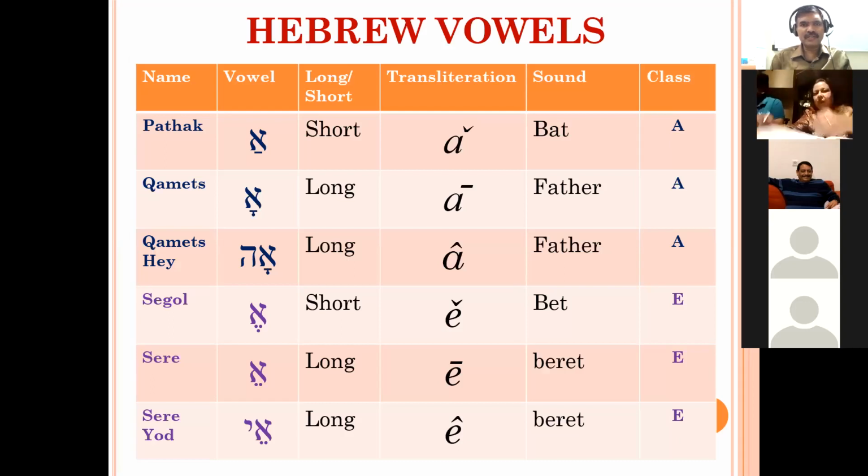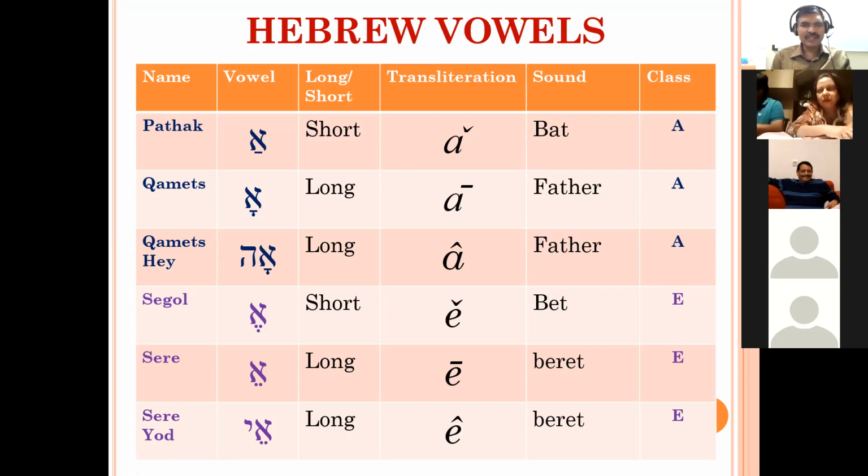Okay, we'll just take a review on all these vowels. We have learned Pathah. It gives the A sound. Circumflex towards downward. It is a short vowel. Then we have learned Qamets. That gives the A sound in father. There is a horizontal bar over that A.